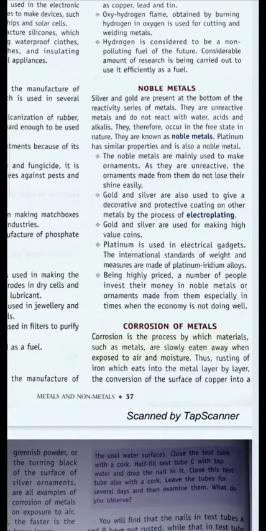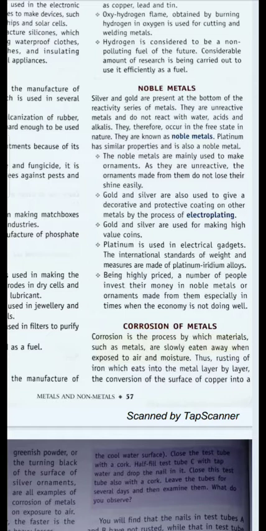Now, a very short description of noble metals. Now, what are noble metals? Noble metals are those metals which do not react with any other substance at ordinary conditions. For example, silver and gold are present at the bottom of the reactivity series. They are unreactive metals and do not react with water, acids and alkalis. Because of their non-reaction with these substances like water, acids and alkalis, they are considered as noble metals. One other noble metal is platinum.